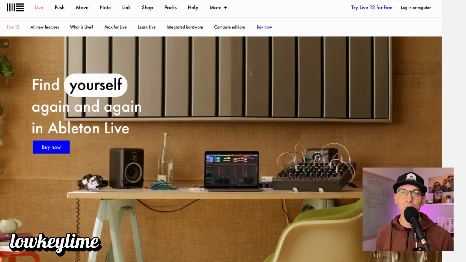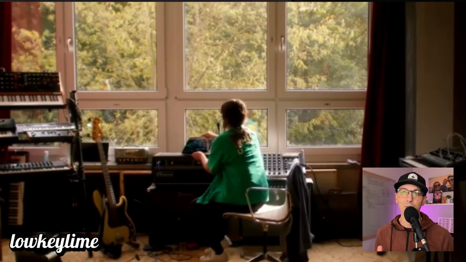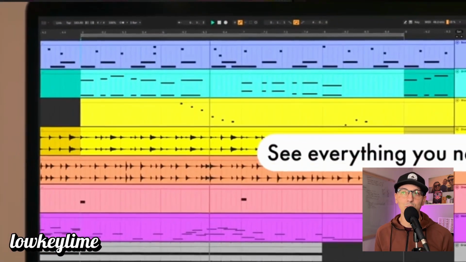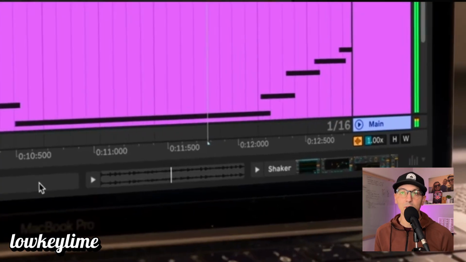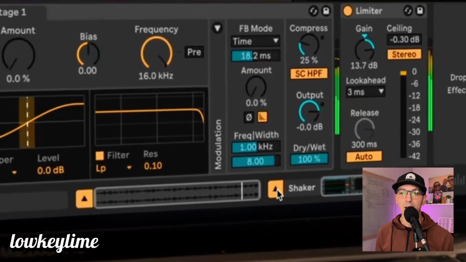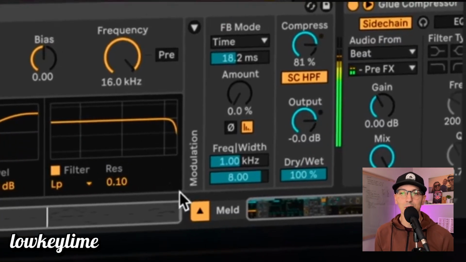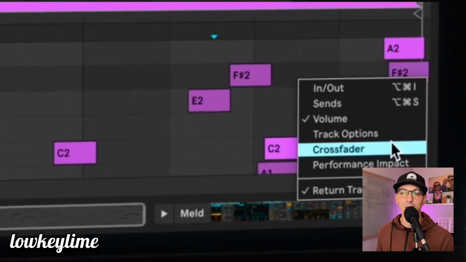This DAW is huge in the electronic music scene, but it's also fantastic for creating and manipulating audio in real time. It's perfect if you're thinking about performing your tracks live or if you're into genres like EDM or experimental music. If you see yourself performing live or DJing or just want to experiment with sound in a new way, Ableton Live is definitely worth considering.